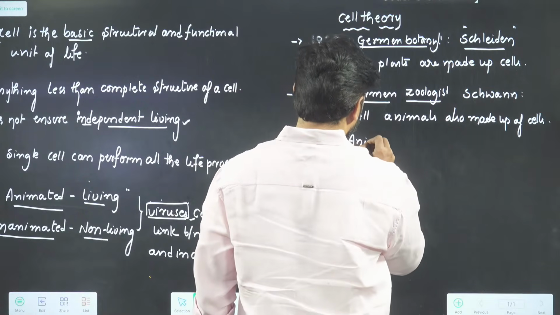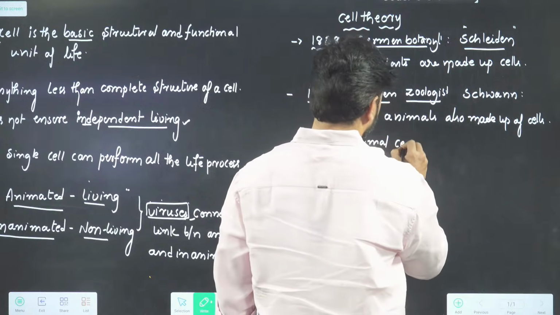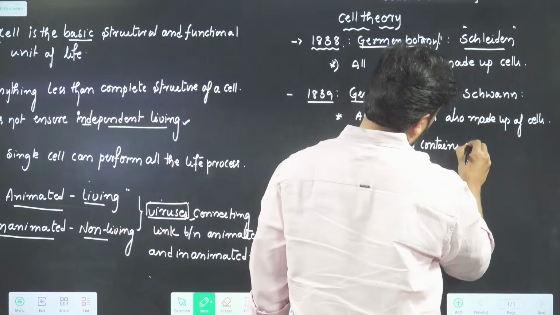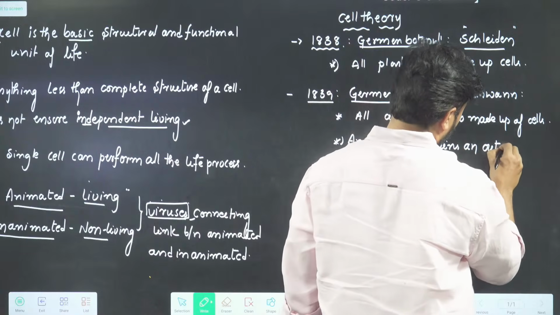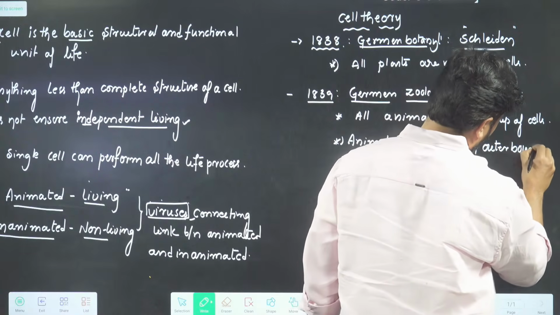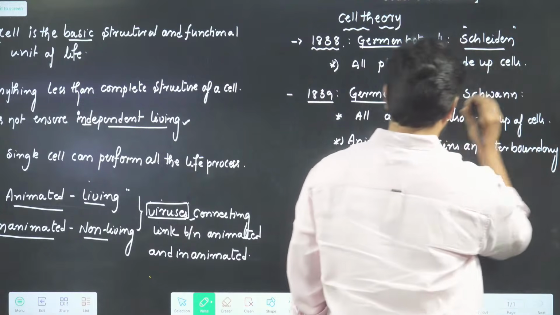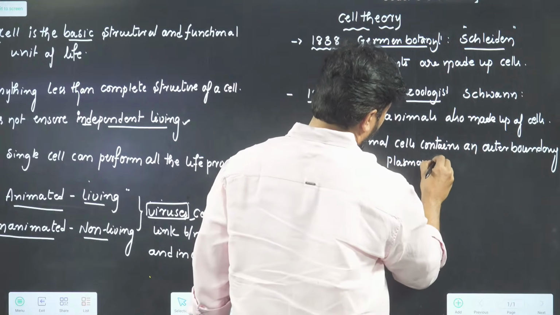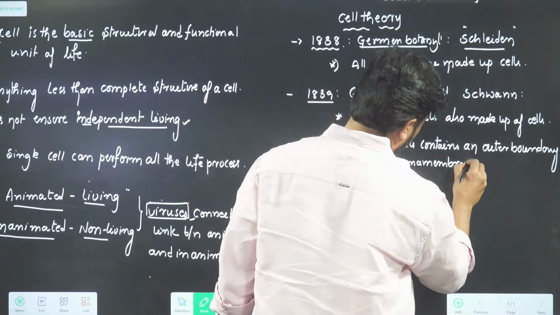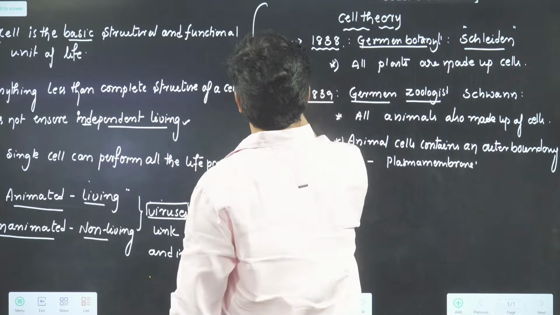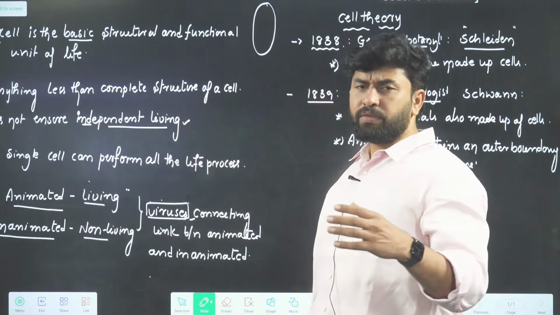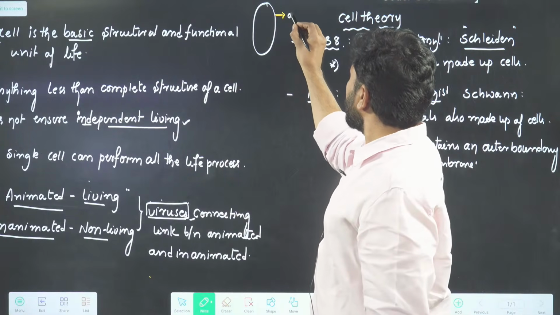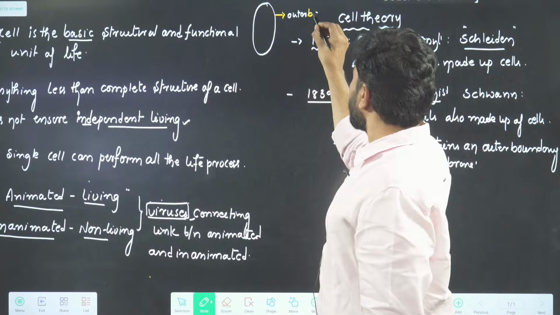Animal cells contain an outer boundary. Nowadays it is called the plasma membrane. See the thing, first time Schwann said this. When I was observing some animal cells, I noticed one thing: animal cells have some kind of outer boundary.